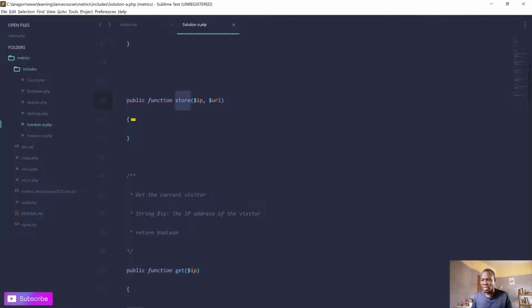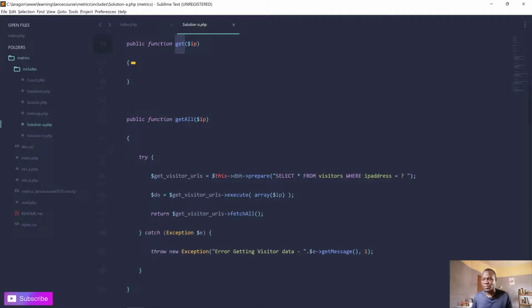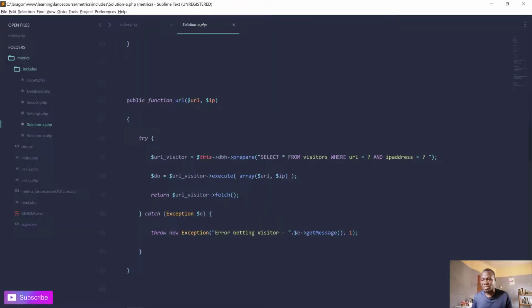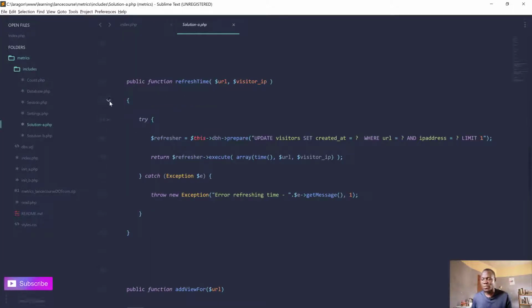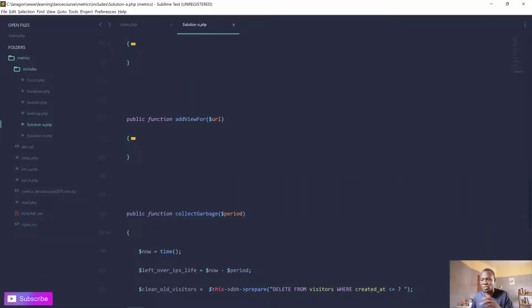So how we store a visitor, how we get a visitor's IP address from the visitors table, how we get all the visitors, how we select the visitor from the URL, and then how we refresh the time. Remember, whenever we find out that you are a returning visitor, we count a view, and we need to refresh the time. So this is a helper function to help us refresh the time. Then add views for URL. In case it is time to add a view to this article, this is a method we use to indicate the URL, and then it will go into the database and add a view for that.